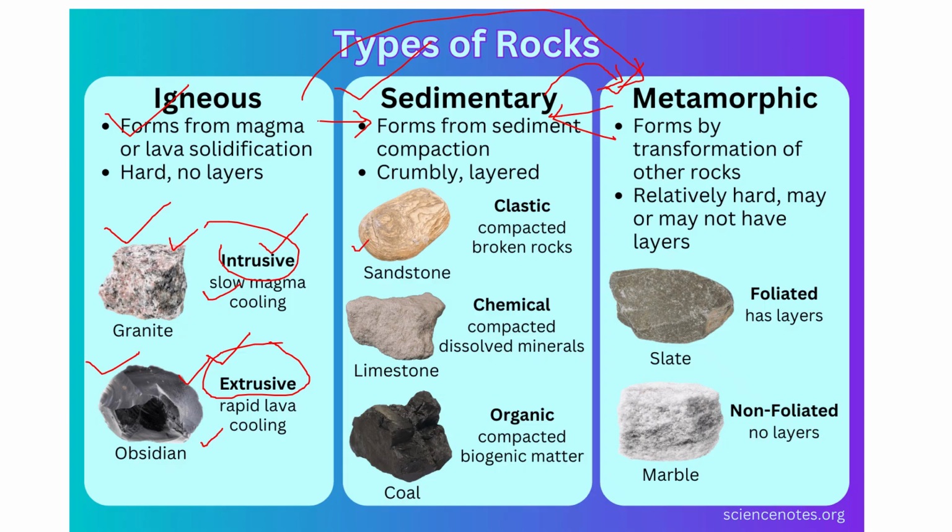An example is sandstone, which is a classic sedimentary rock, mostly composed of quartz, feldspar, and rock fragments, and the chemical sedimentary rocks like limestone, formed by chemical precipitation under marine and alkaline conditions, and the organic rock like coal. Coal is formed by the decomposition of biogenic matter. Then metamorphic rock is formed at high pressure and temperature, like slate. For example, a sedimentary rock like shale undergoes high pressure and temperature and is converted into slate. And marble is formed by the metamorphism of limestone.